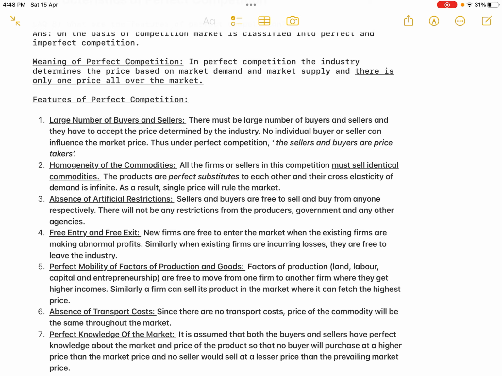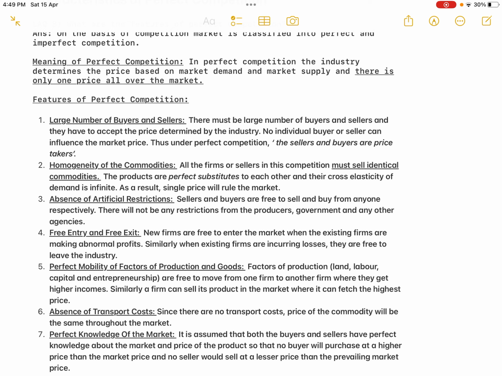The first and foremost feature of perfect competition is a large number of buyers and sellers. That means, if you have to call a particular market a perfectly competitive market, then in that market there must be a large number of buyers and sellers. Only then will the condition of only one price be satisfied. Now let us see the connection between a large number of buyers and sellers and only one price.